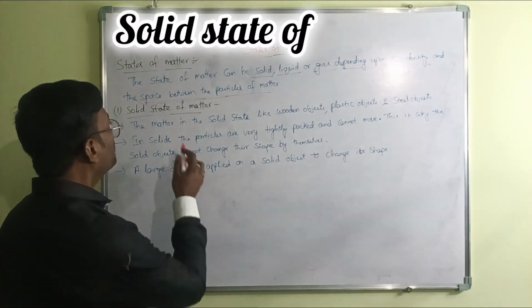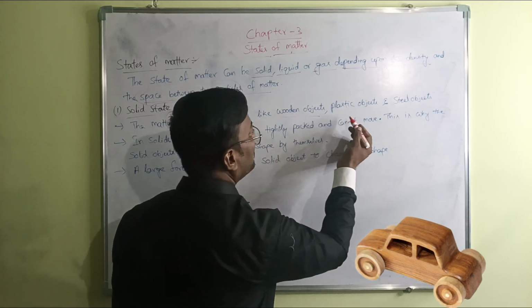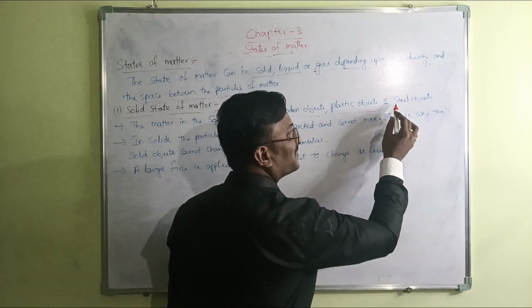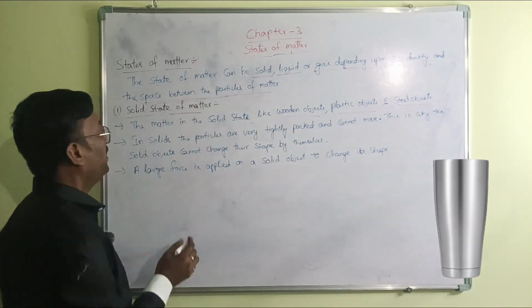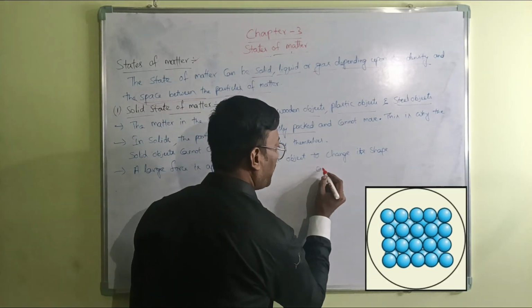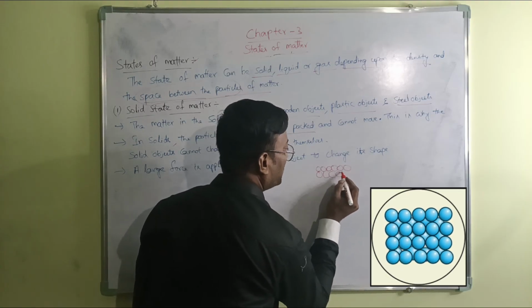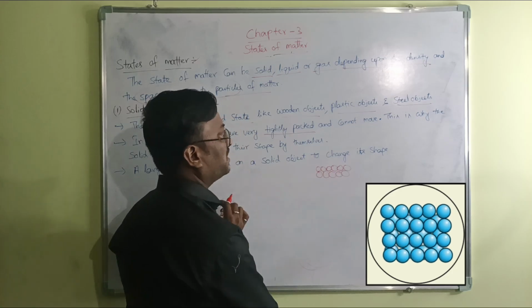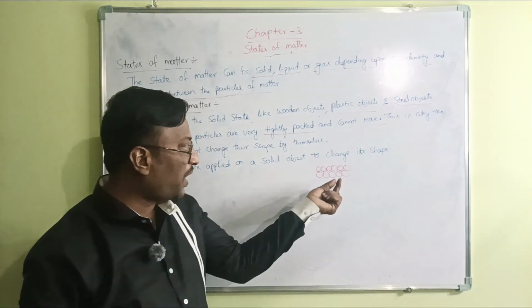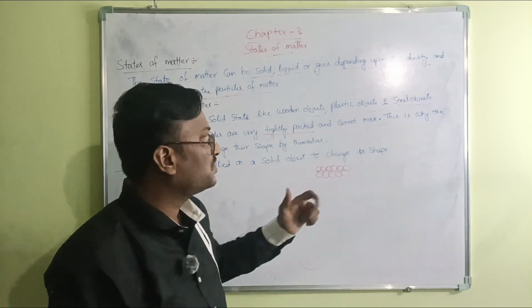Okay, see now. Solid state of matter. Matter in the solid state includes wooden objects, plastic objects and steel objects. In solids, the particles are very tightly packed. There will be no gap in between the particles and they cannot move. The particle doesn't have a chance to move. Such tight packing will be there in the case of solids.